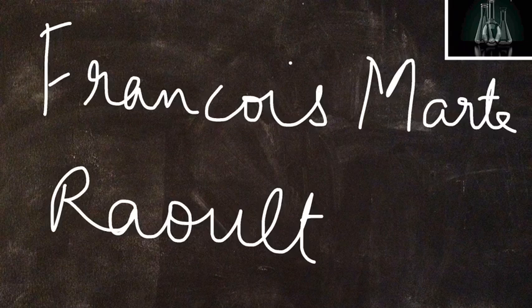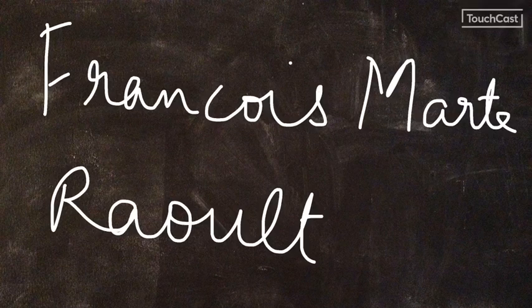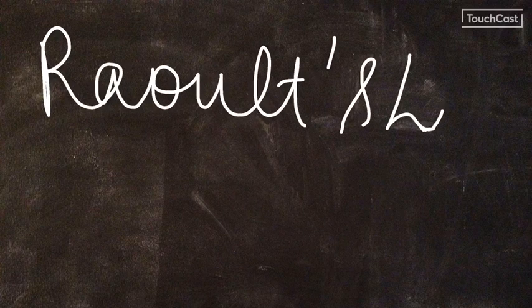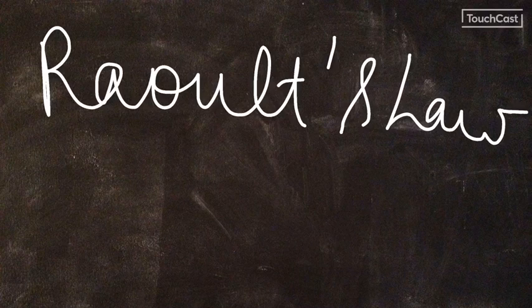A French chemist named François-Marie Raoult gave the quantitative relationship between the partial pressure of a component and its mole fraction. This law is known as Raoult's law. R-A-O-U-L-T, Raoult's law, a very important law. He said that for a solution of volatile liquids, the partial vapor pressure of each component in the solution is directly proportional to its mole fraction.